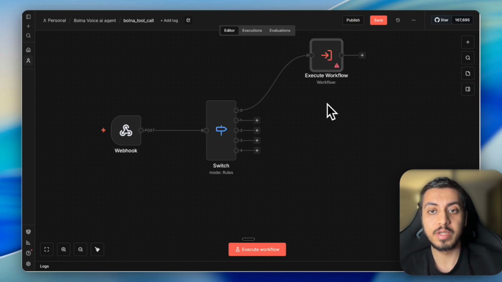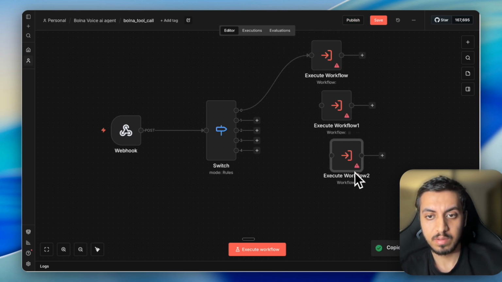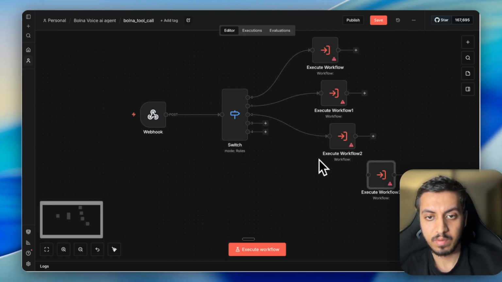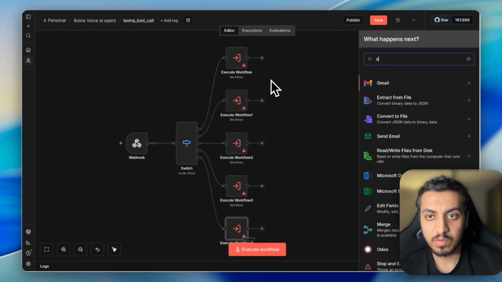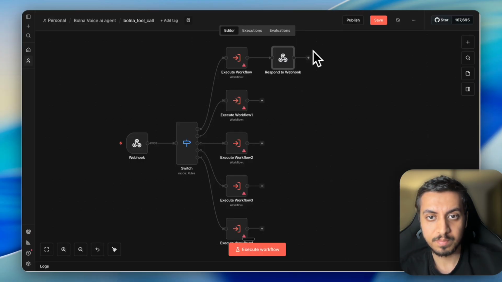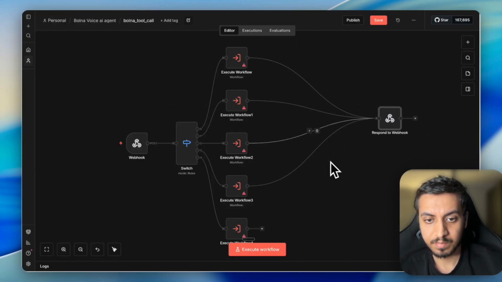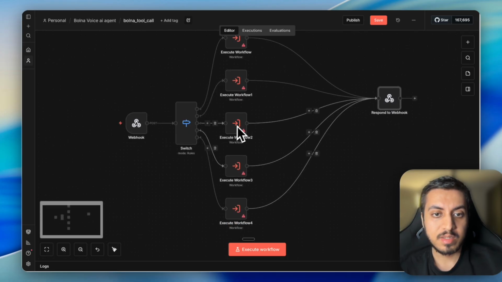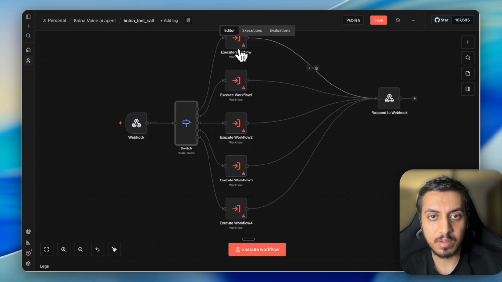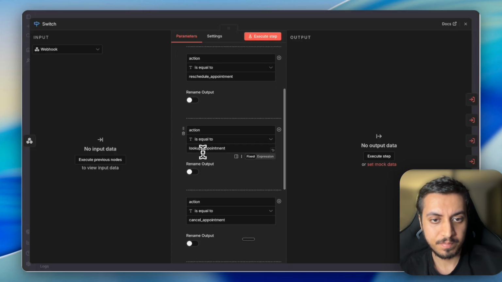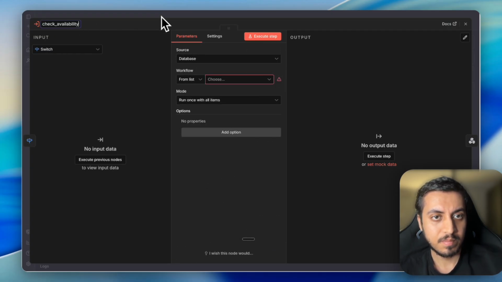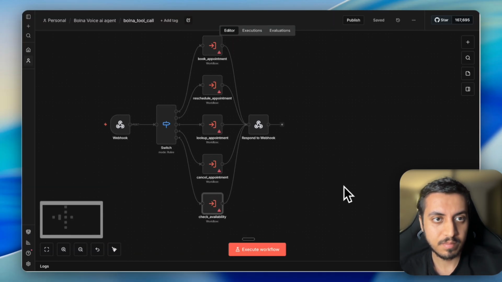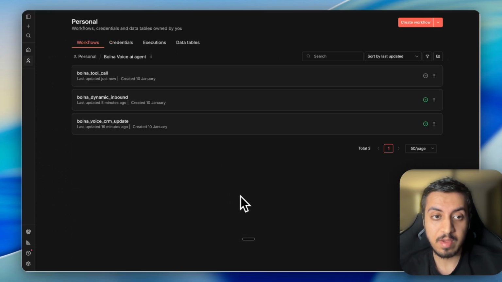Now we don't have any sub workflow created, so we will create it. Let's connect it for now. And all of this will respond to a webhook. Let's name it. First is book appointment. Now we need to create 5 different sub workflows here.